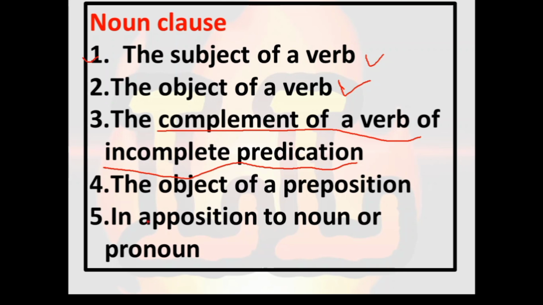The fifth type of noun clause is in apposition to a noun or a pronoun. In the first example I wrote Sita likes mango, then apple. Apple comes in apposition to mango. If I put a clause in the place of apple, it is called an in apposition to noun or pronoun noun clause.